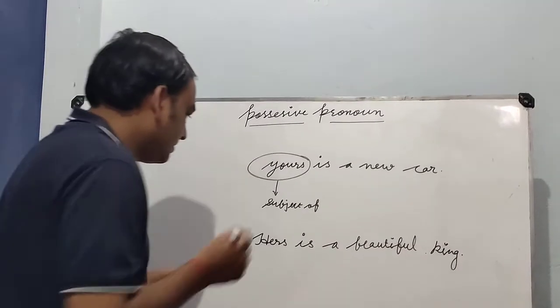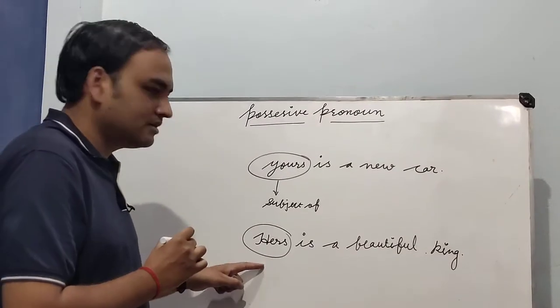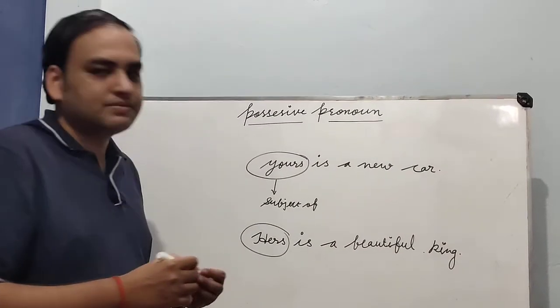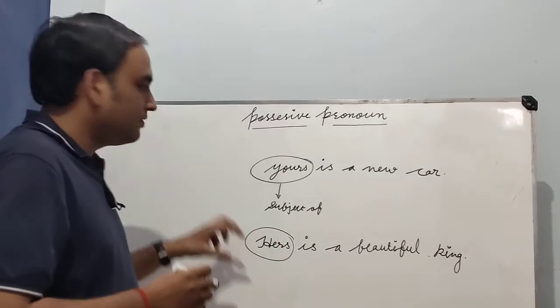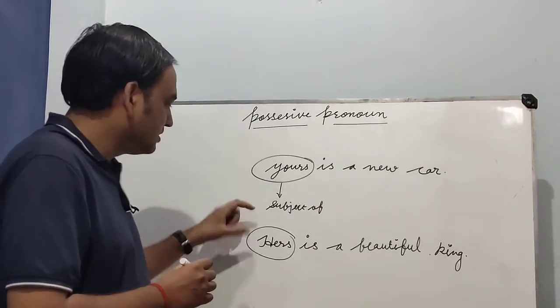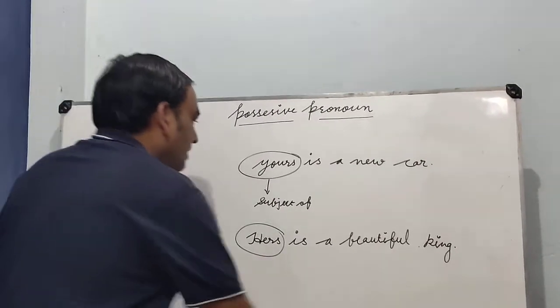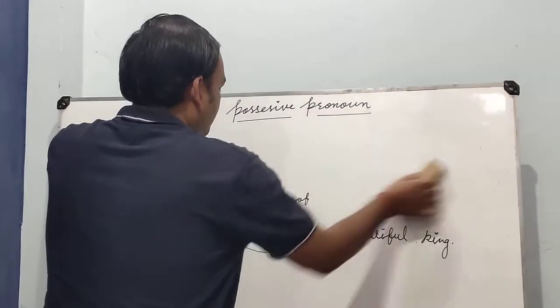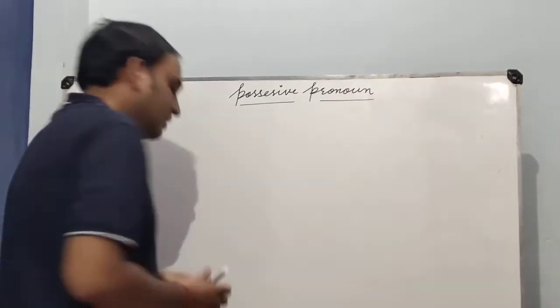So here we are talking about a lady and the subject is hers, that is used as a subject of the verb in the sentence. So the first rule is we can use any possessive pronoun as a subject of a sentence. Next, we can also use a possessive pronoun as an object of a sentence.